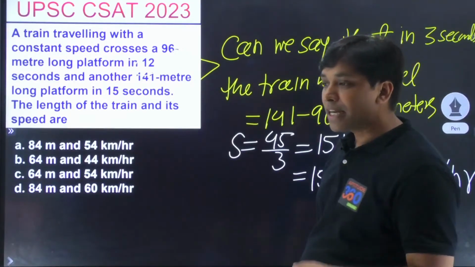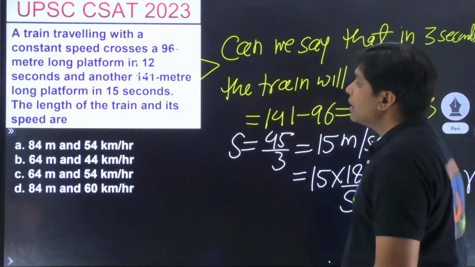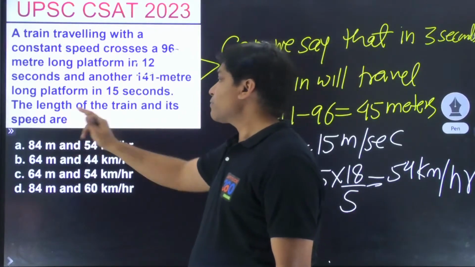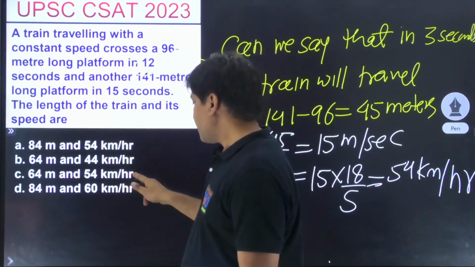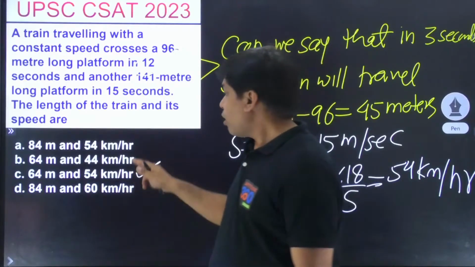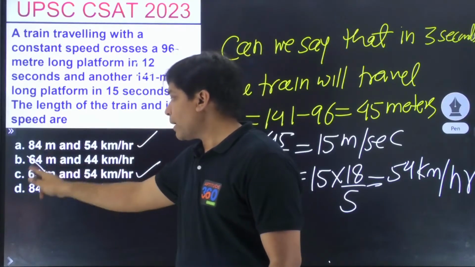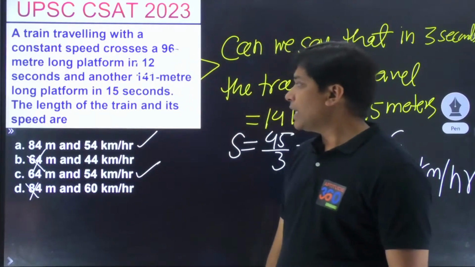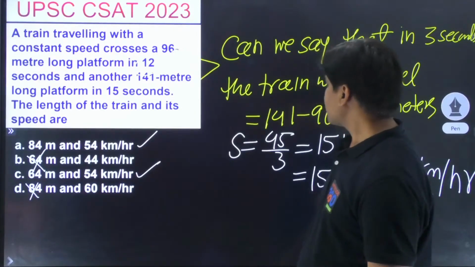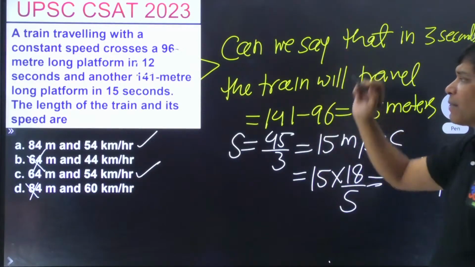Simple. And if it is 54 kilometers per hour, length of the train and its speed is 54. देखो 54 यहाँ पे भी है और 54 यहाँ पे भी है, तो ये दो ऑप्शन तो पहले गए. Now how do we eliminate the rest of it? आपने क्या करना है, किसी एक में ये प्लग इन कर दो.